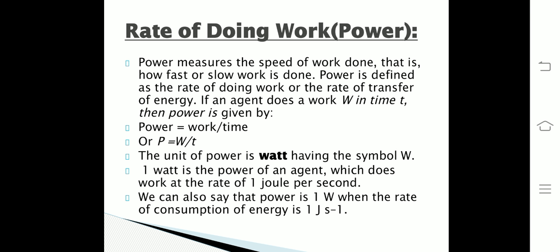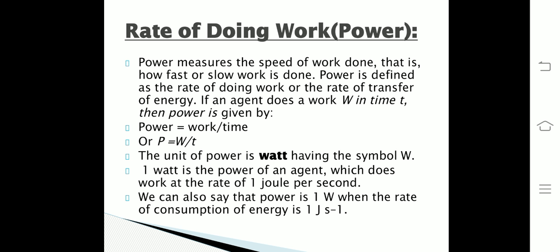Rate of doing work. Do all of us work at the same rate? Do machines consume or transfer energy at the same rate? Agents that transfer energy do work at different rates. Power measures the speed of work done, that is, how fast or slow work is done. We can define power as the rate of doing work or the rate of transfer of energy.